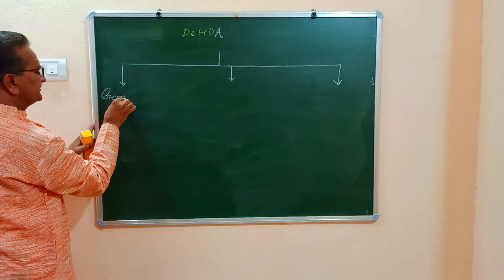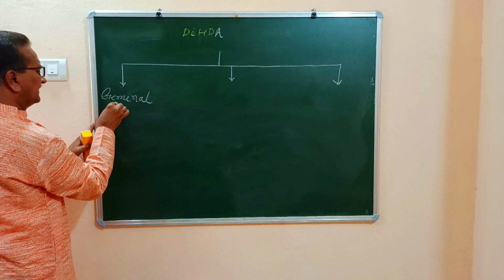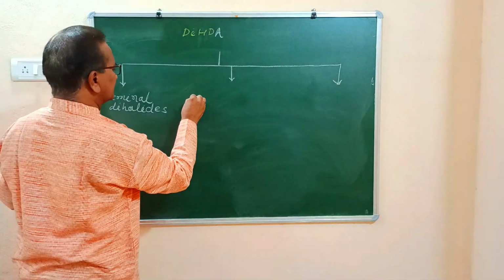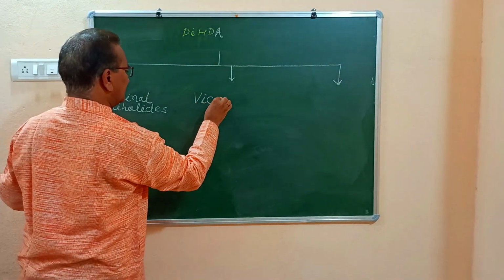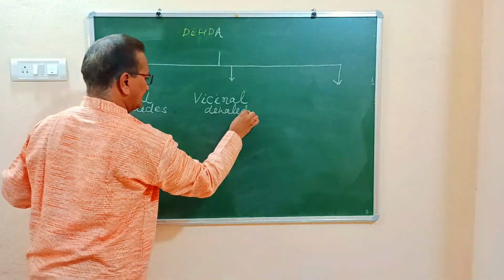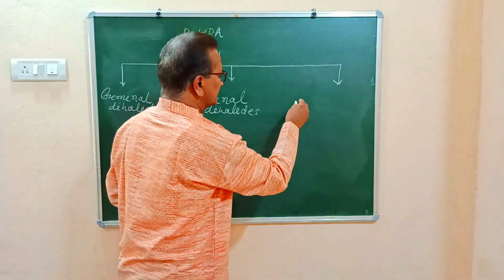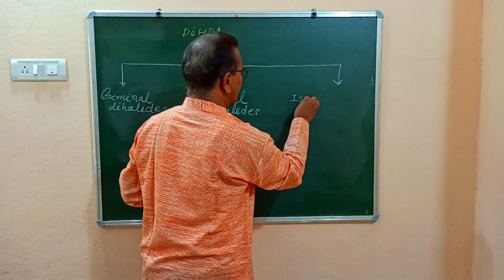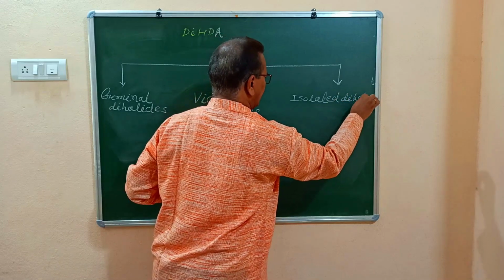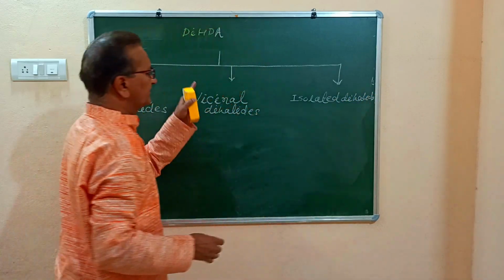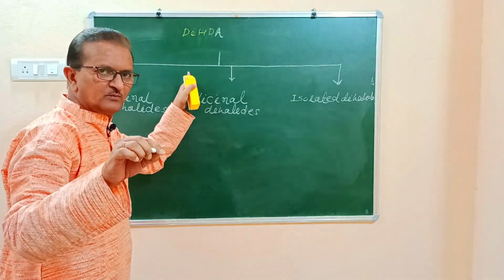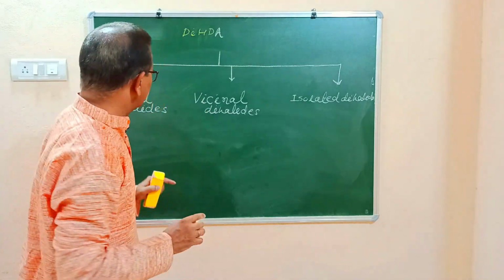Number 1 class is geminal dihalides. Number 2 class is vicinal dihalides. Number 3 is isolated dihalides. This is based on positions of halogen atoms bonded to carbon atom or atoms.